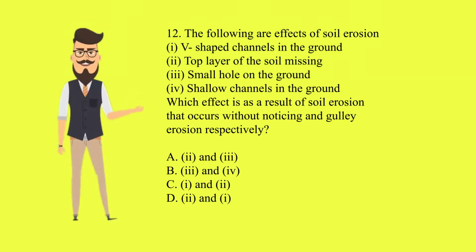Question 12. The following are effects of soil erosion. 1. V-shaped channels in the ground. 2. Top layer of the soil missing. 3. Small hole on the ground. 4. Shallow channels in the ground. Which effect is as a result of soil erosion that occurs without noticing and gully erosion respectively?